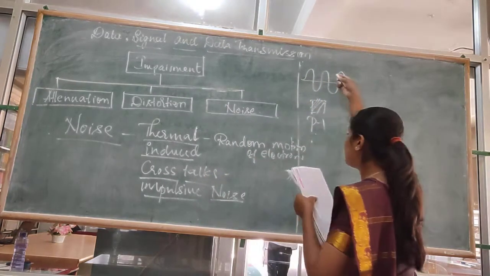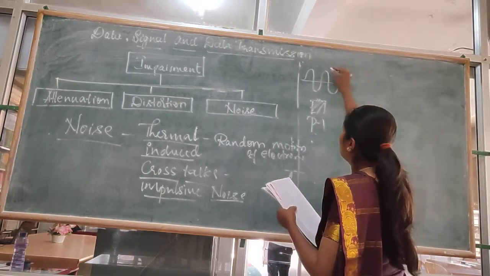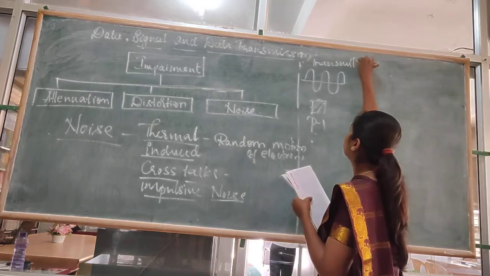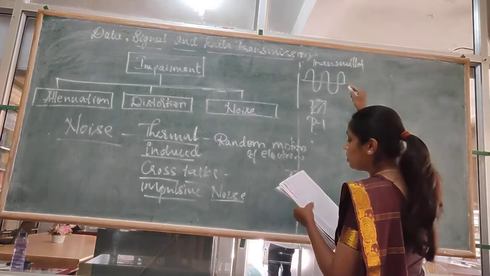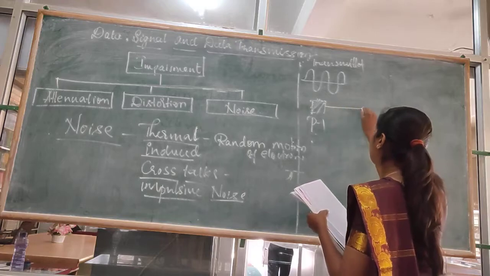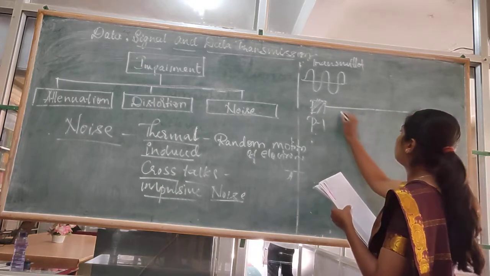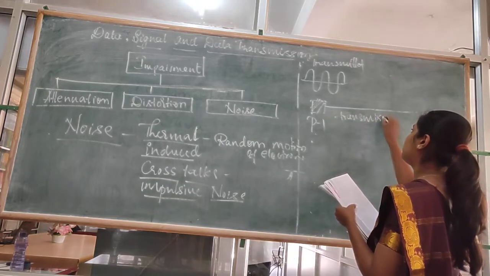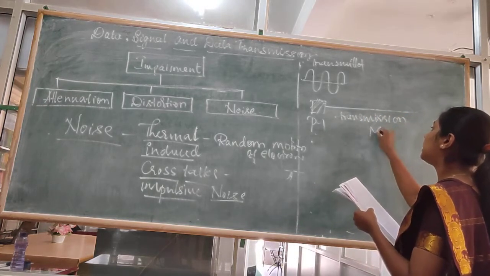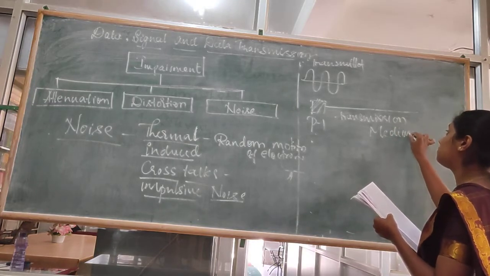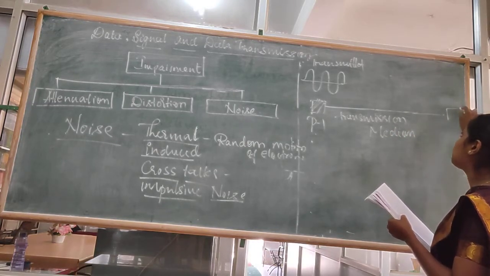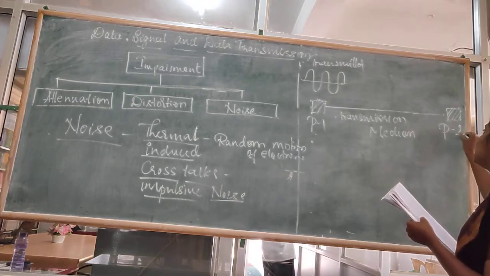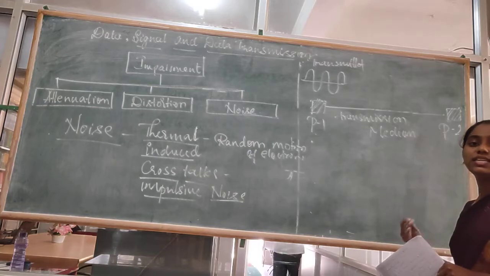So you can call it the transmitted signal. What is happening in the transmission medium? As I told you, the transmission medium can be both wired or wireless. This is point 2, or you can call it the receiver.